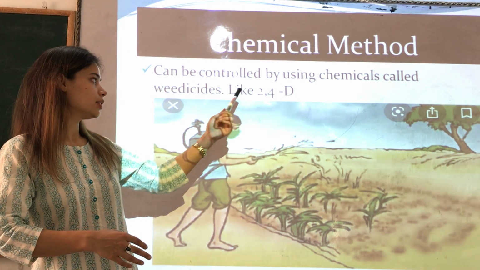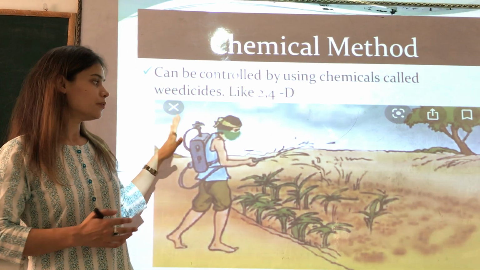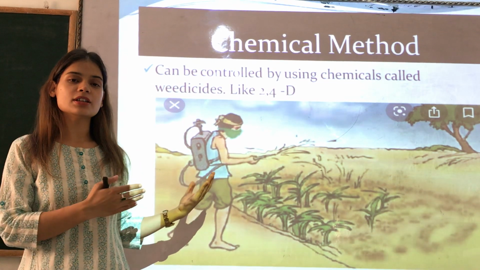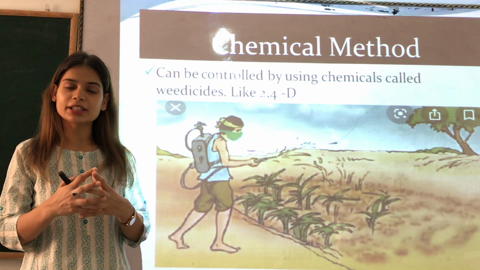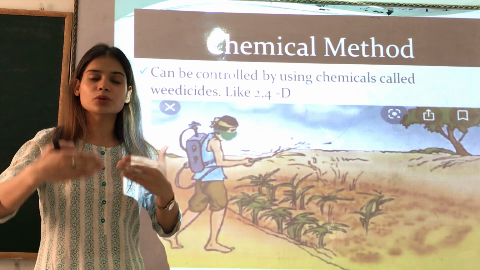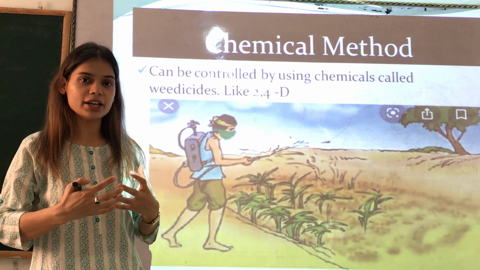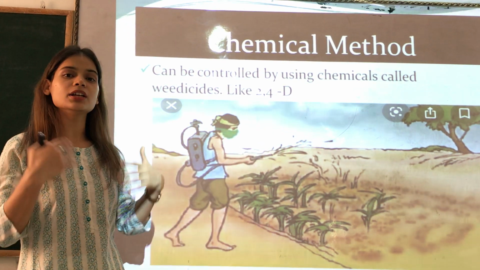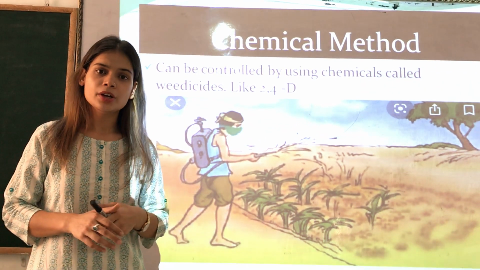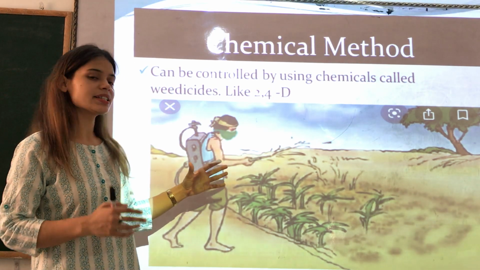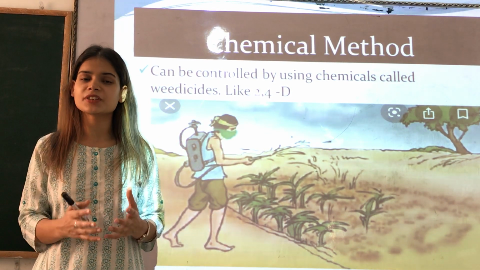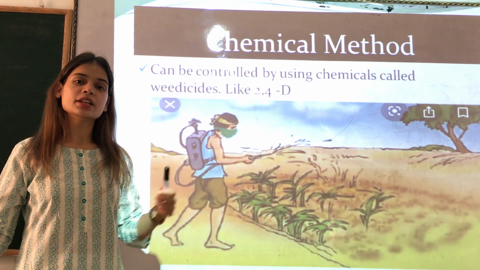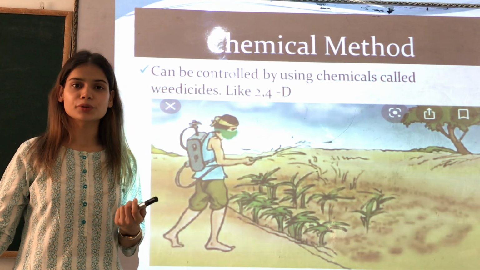For example, 2,4-D is a type of weedicide which is commonly used by farmers. The farmer takes the chemical, dilutes it in water to the extent required, puts it in a sprayer, and sprays it in the farm. These weedicides don't harm the crop; they are specifically made for the weeds only. So they kill the weeds in the farm and don't harm the main crop.